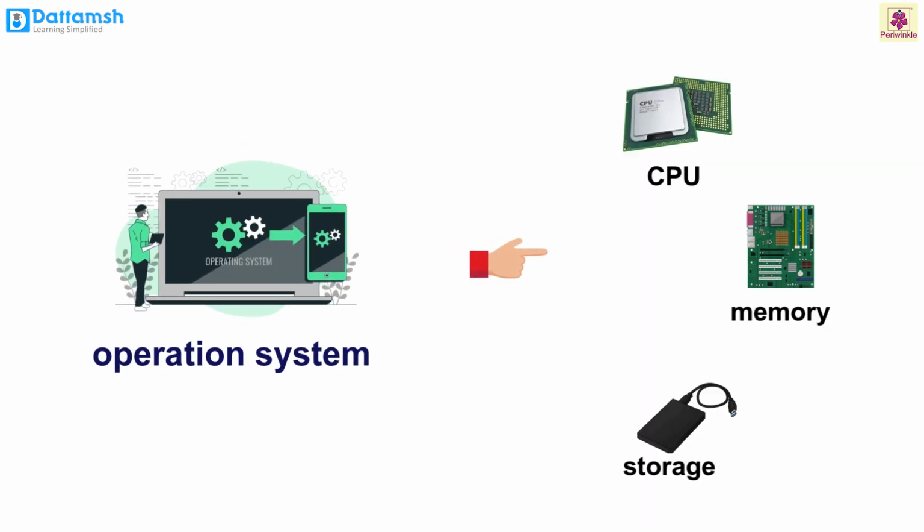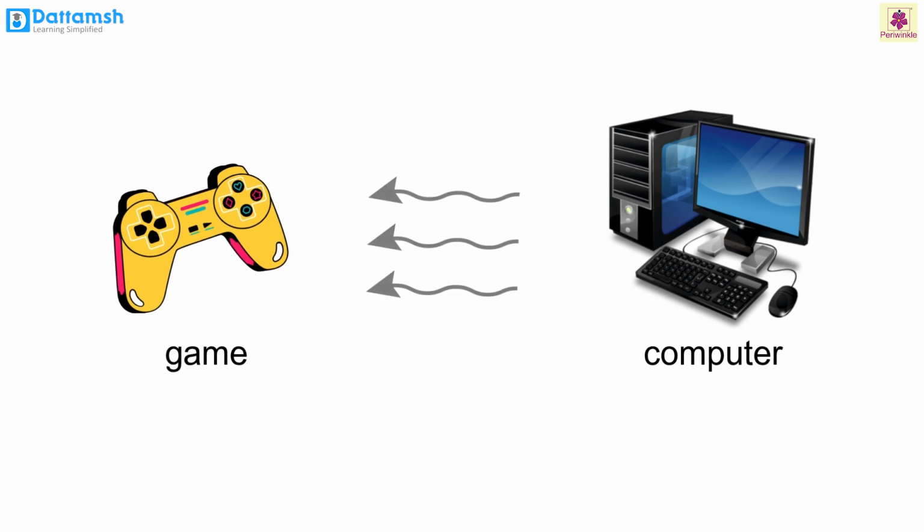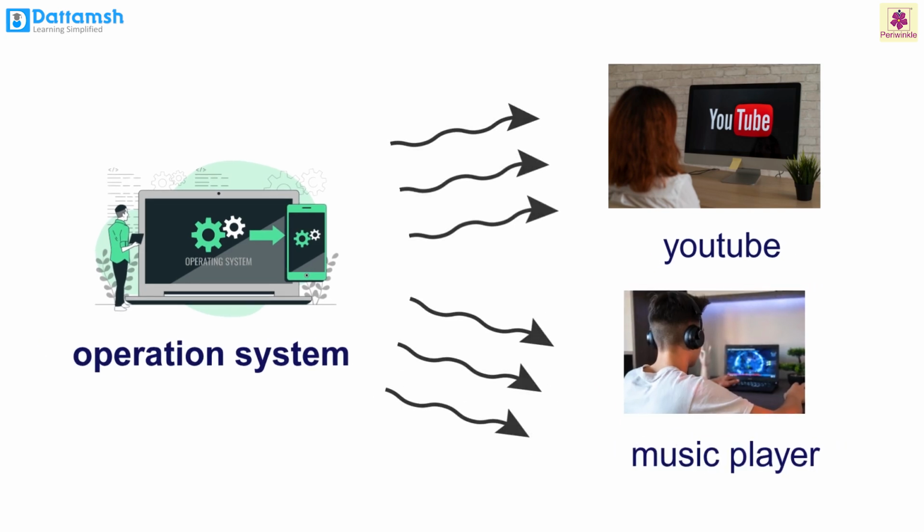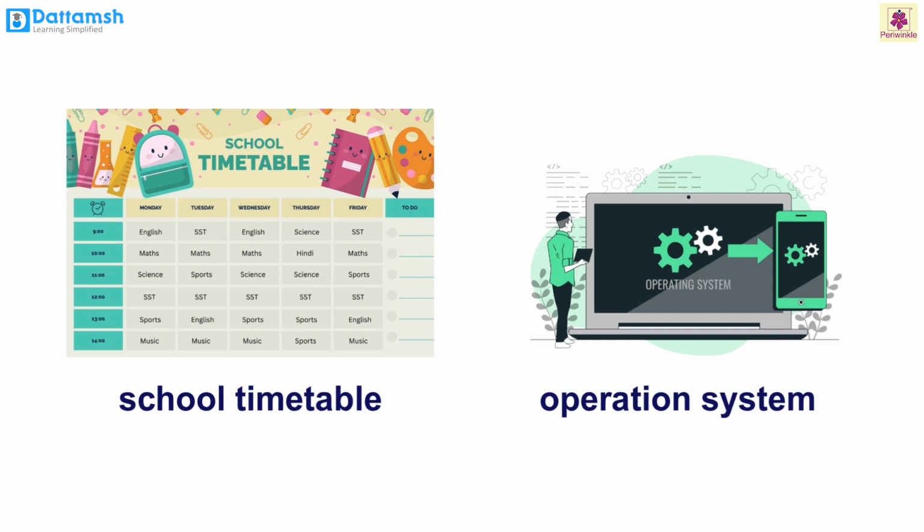Similarly, on the computer, the operating system tells programs when they can use resources like the CPU, memory, storage, etc. If a game needs more processing power from the computer, the OS makes sure other apps like YouTube or music player also get what they need to work properly and won't stop operating. Just as the timetable keeps the school schedule in order and helps in its smooth running, an operating system keeps the computer running smoothly.